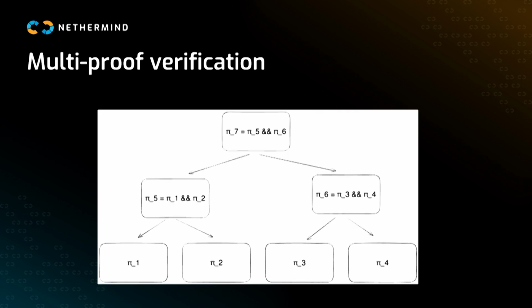Multi-proof verification, right. This point is about how we have different rollups or co-processors using different ZK proof systems. We have some using Halo 2 or Plonky or Starks and so on, right?